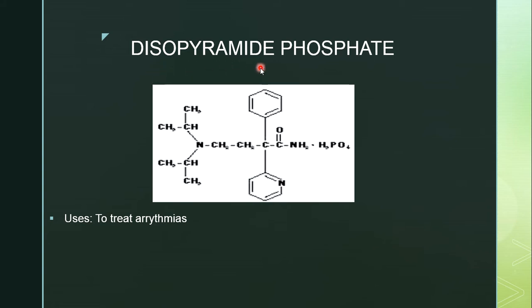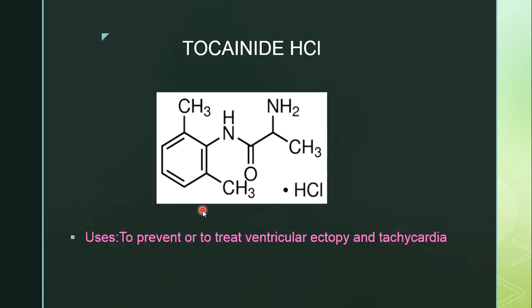Next structure is disopyramide phosphate. Disopyramide phosphate contains one phenyl ring and one pyridine ring. Phenyl ring and pyridine ring both are attached to the carbon. To this carbon an amide group is present, and an ethyl side chain is attached. To this ethyl side chain nitrogen is present. To that nitrogen 2 isopropyl groups are present, that is the structure of disopyramide, and it is attached with phosphate. H3PO4 phosphate group is attached. It is used to treat arrhythmias.